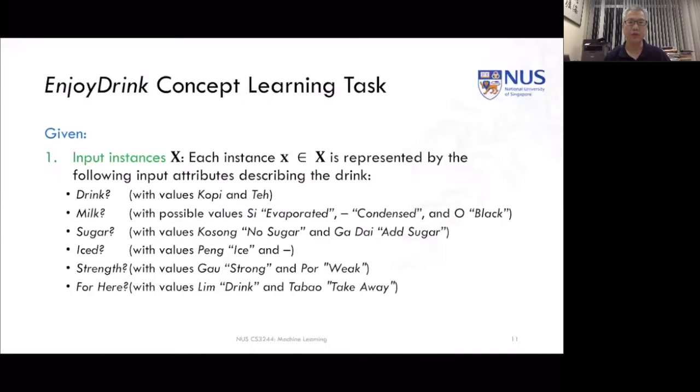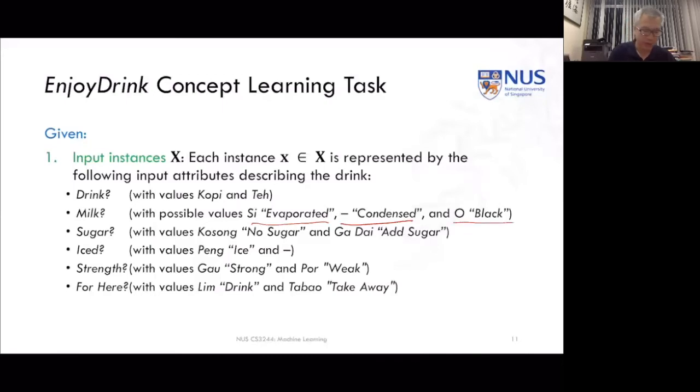So to do the concept learning task of enjoying drinking, we're going to have to give the learner a couple of different things. We're going to have to give it the data instances, and like we said, in this case we have 6 attributes, all of which take binary values, except for the one for milk, which has 3 different ones. So this one has evaporated milk, condensed milk, which doesn't have any words associated with it, you just order it without any modifiers, and O for black.